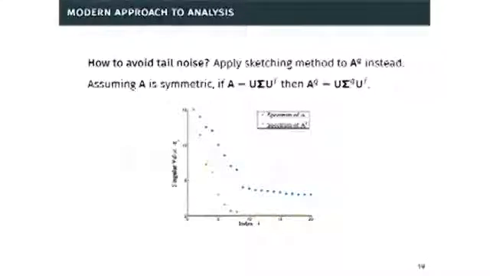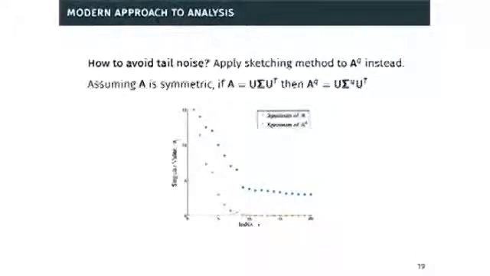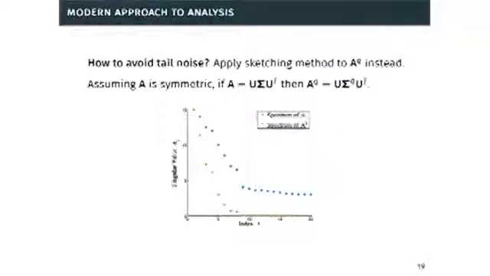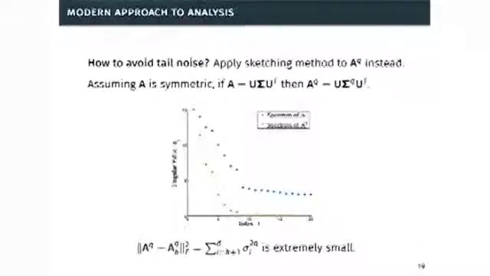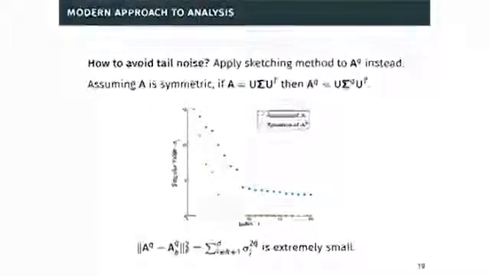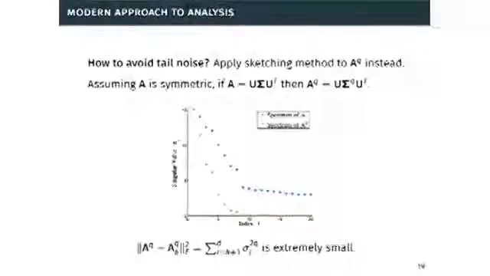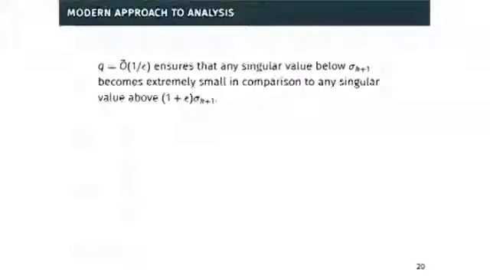So if we look at the spectrum, what's going to happen is in A^q, the large singular values are going to be significantly blown up in comparison to the small singular values. If I scale the spectrum so they match on the top singular value, basically A^q's tail is extremely relatively small. If I look at its optimal Frobenius norm reconstruction error, so A^q minus its best rank k approximation, this is the sum of these very small singular values and is also extremely small. Now, setting q equal to 1 over epsilon is sufficient to kill off any singular value that is below sigma_{k+1} in comparison to any singular value that is above (1 plus epsilon) times sigma_{k+1}.